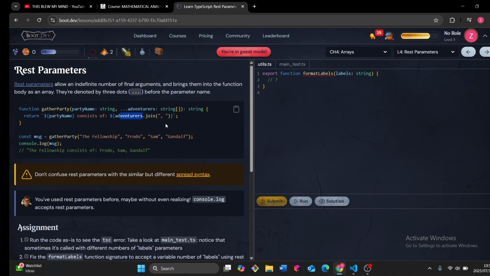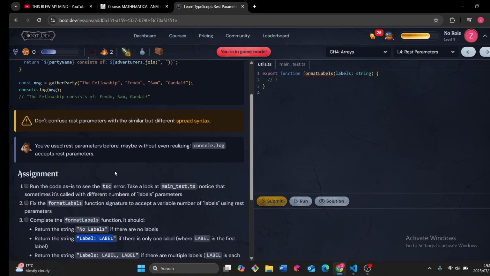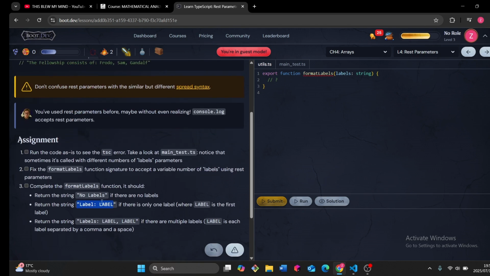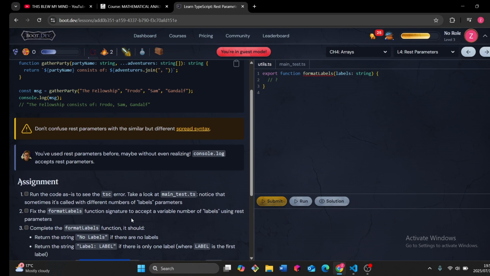I think I should write this one. If there's only one label, it should return this, but without the semicolon at the end, so I think we just need another condition here. We'd have a condition for no labels, an empty array. If it's just 1, we'd use this one, and for 2 or more, we'd use this one. Well, let's see.